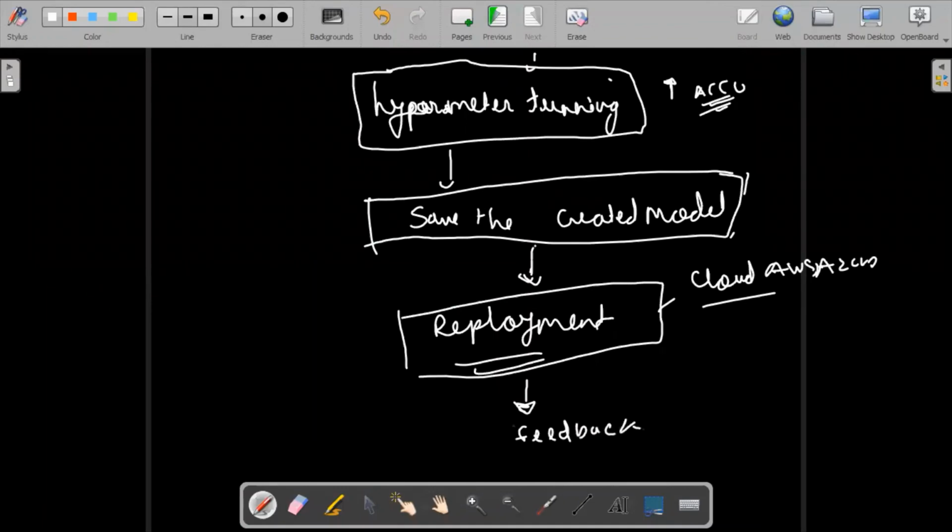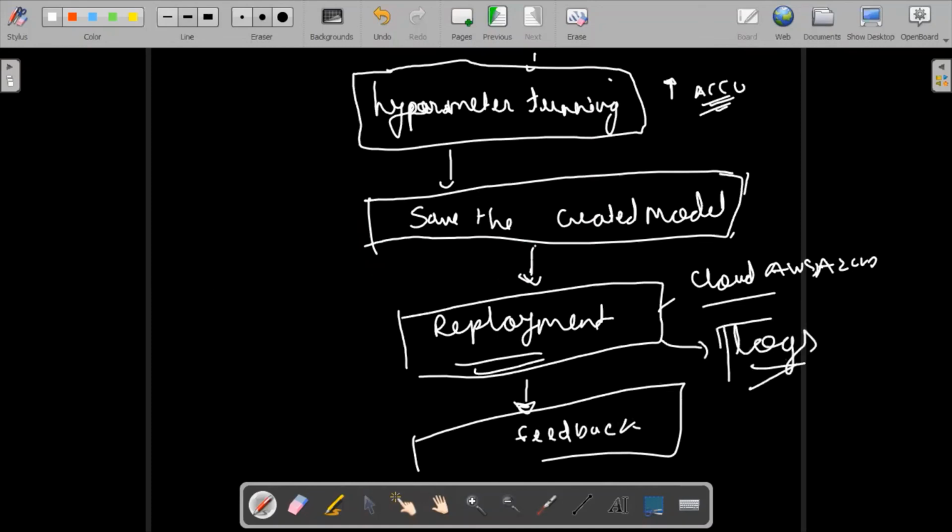It's not always necessary that in one go you are going to create the best model, and there is going to be some feedback from the end user. Maybe my model is not performing up to the mark. Even in deployment, we create logs. These are terms you won't often hear as data scientists, but we'll tell you the meaning of logs.